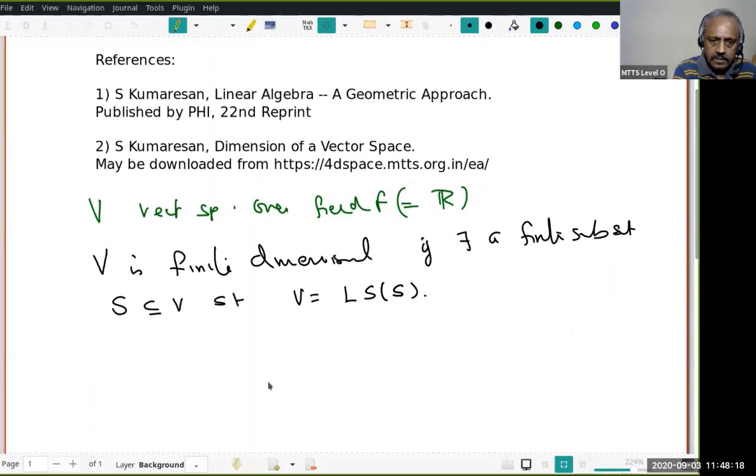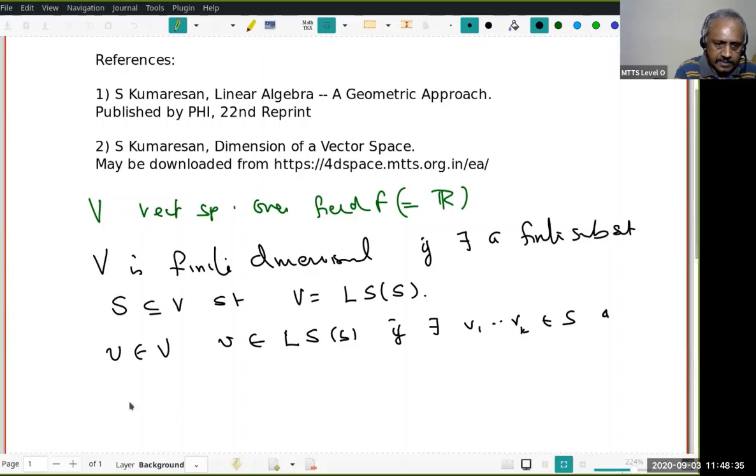Let us recall what is the linear span of S. When does a vector v in V belong to the linear span of S? If there exist vectors v1 to vk in S and scalars c1 to ck in the field, such that v is of the form summation cj vj, j equal to 1 to k.